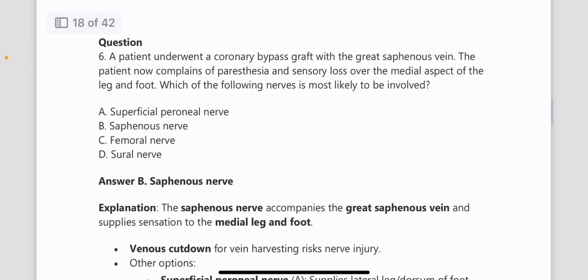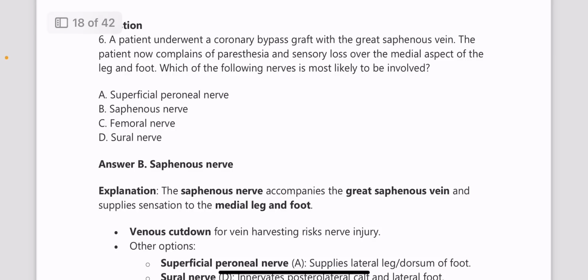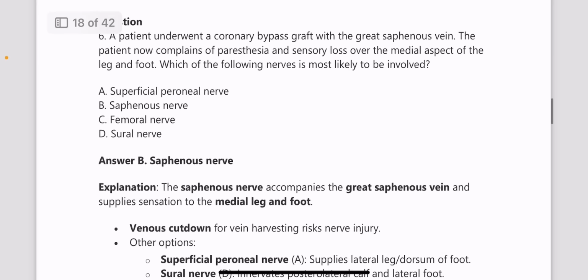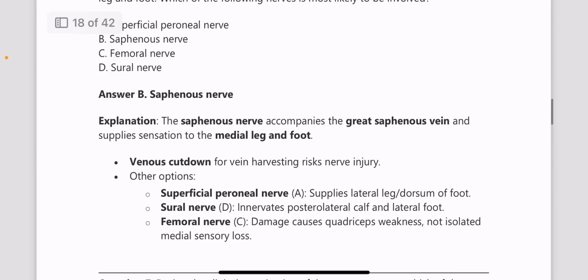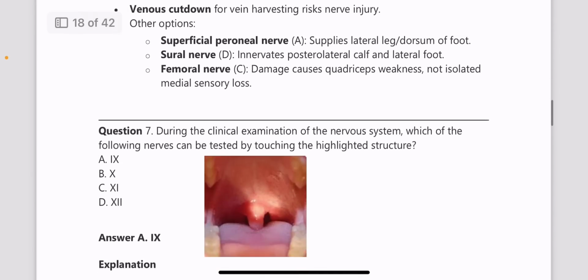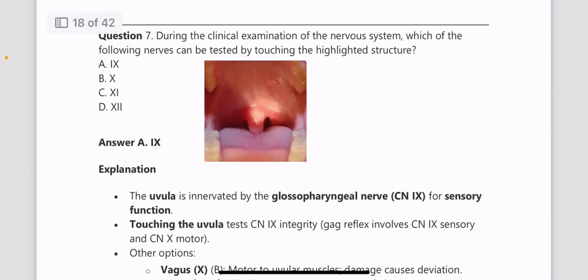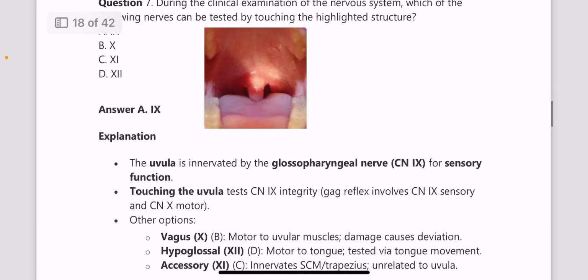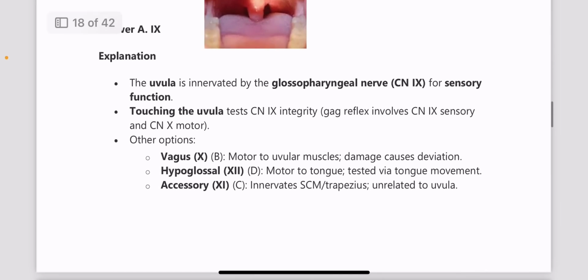Next, a patient underwent a coronary bypass graft with great saphenous vein. The patient now complains of paresthesia and sensory loss over the medial aspect of the leg and foot. Which nerve is likely to be involved? So the answer is saphenous nerve, because the saphenous nerve accompanies the great saphenous vein and it supplies the medial leg and the foot. So there is a chance of injury. Next, during clinical examination of the nervous system, which nerve can be tested by touching the uvula? The uvula is supplied by the glossopharyngeal nerve, which is cranial nerve 9, for sensory function.